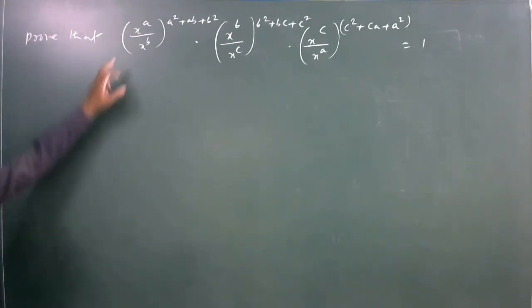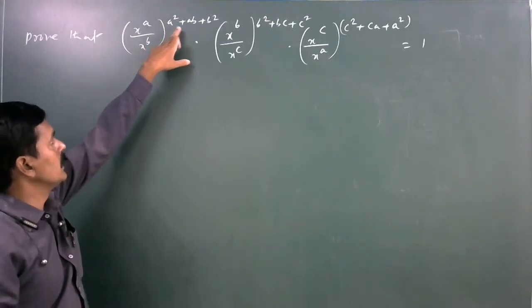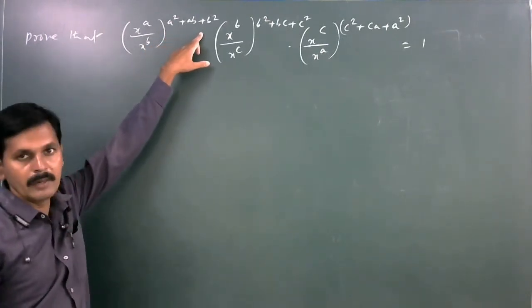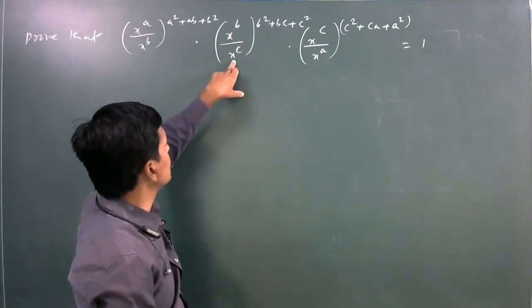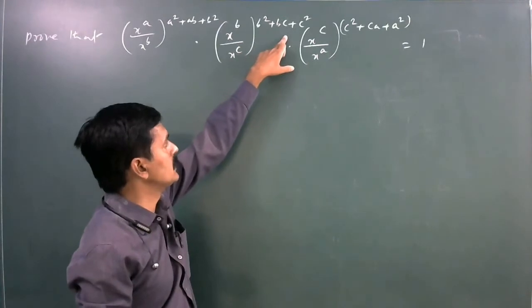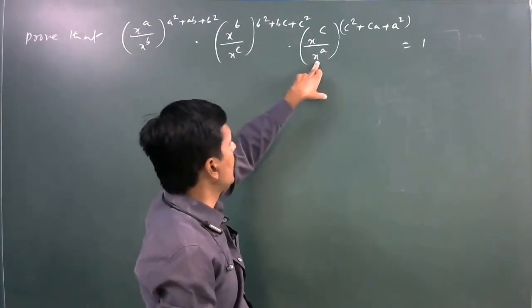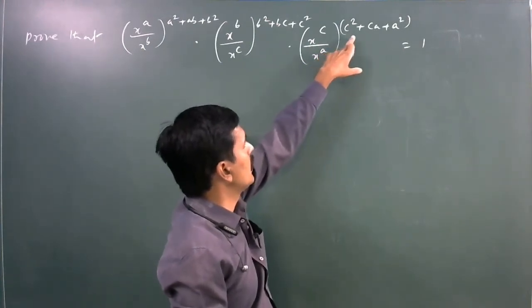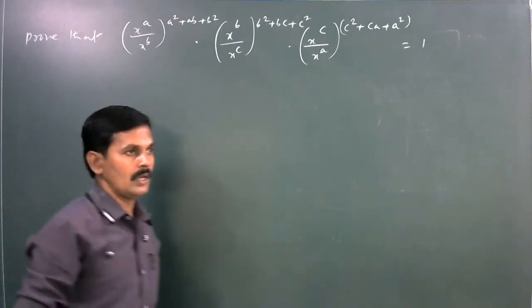Here, prove that (x^a / x^b)^(a² + ab + b²) into (x^b / x^c)^(b² + bc + c²) into (x^c / x^a)^(c² + ca + a²) is equal to 1.